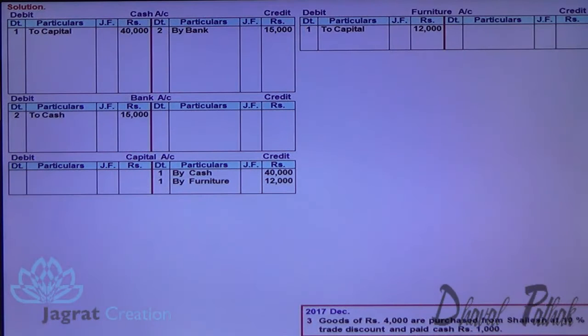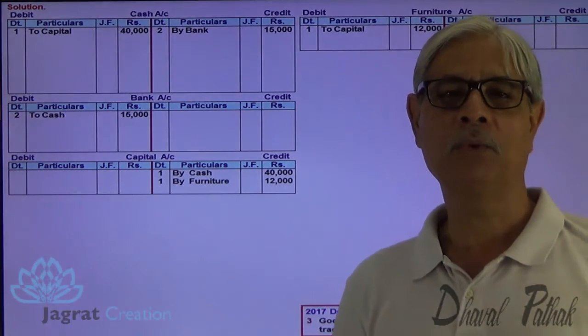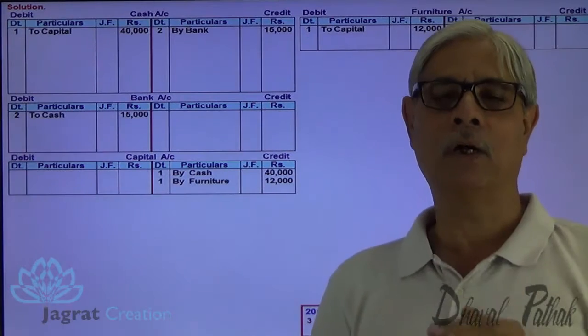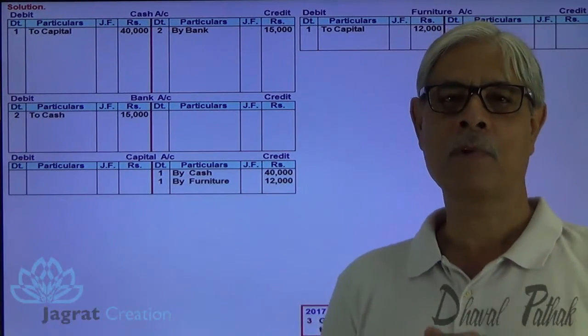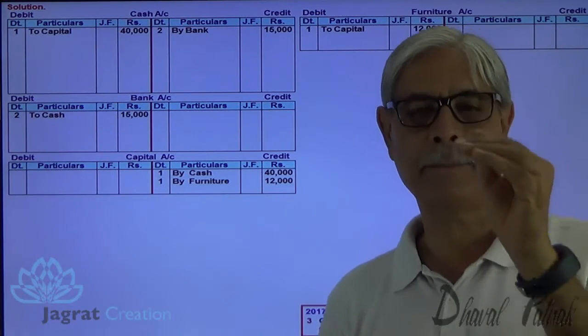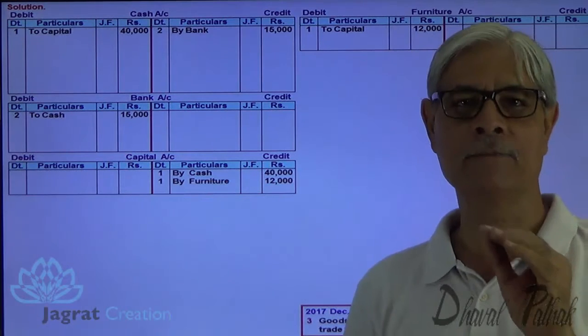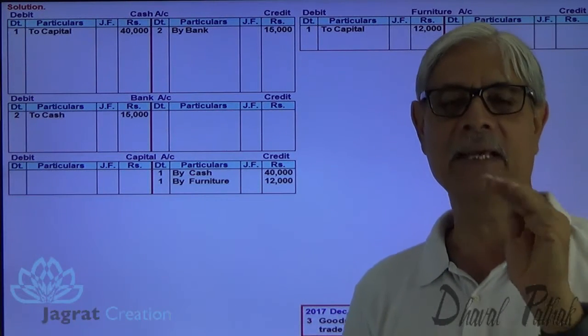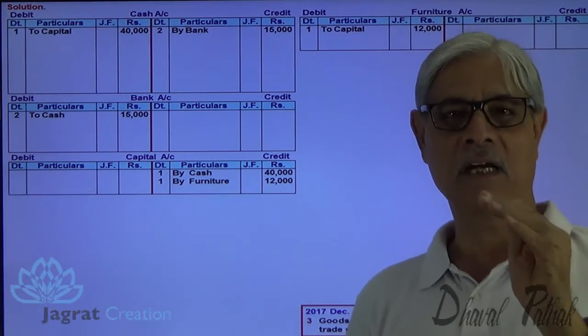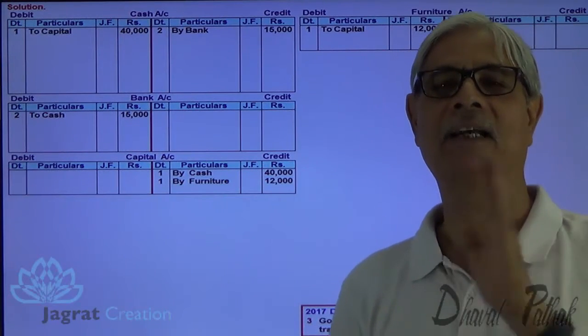Goods of 4,000 are purchased from Shailesh Bhai at 10% trade discount and paid cash 1,000. Goods are purchased. Now, before commitment to purchase, negotiations take place, and in that negotiation a price decline occurs. That price decline is known as trade discount, a discount that has occurred for coming to a contract or agreed price.